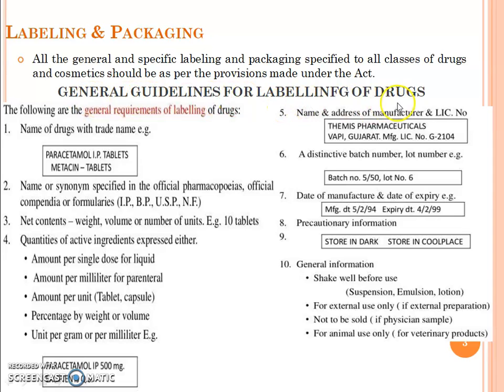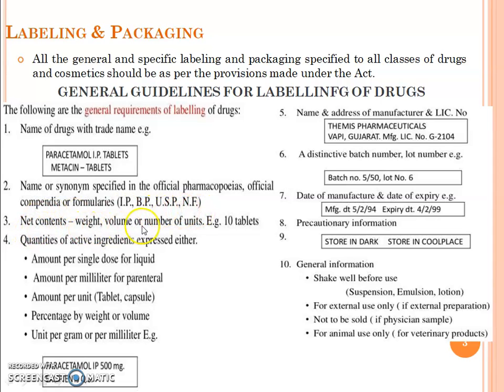General guidelines for labeling of drugs. The following are the general guidelines for labeling of the drug. First is the name of the drug with trade name, for example Paracetamol IP tablet, Metacin tablet, etc. Second, name or a synonym specified in the official pharmacopoeia, official compendia or formulae like IP, BP, USP, and NF.